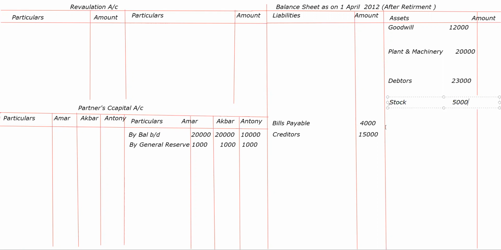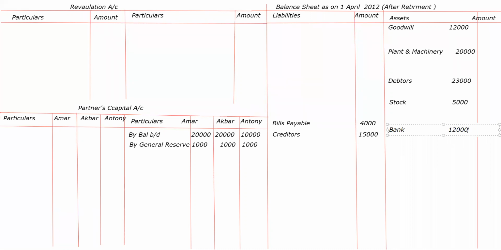In the last adjustment, it is said some adjustment has been there, overdraft and all. So now we have posted all the balances from the old balance sheet given in the question. Now we have to see about the adjustments.